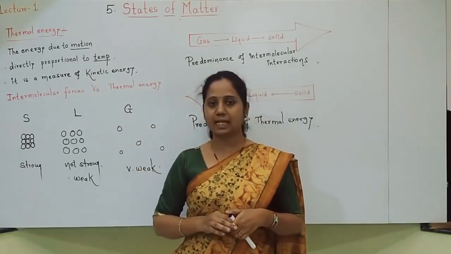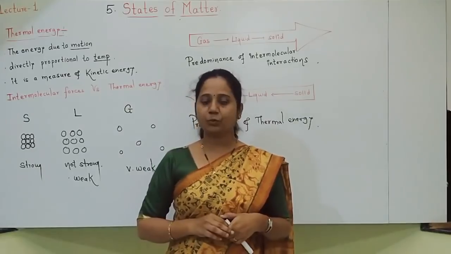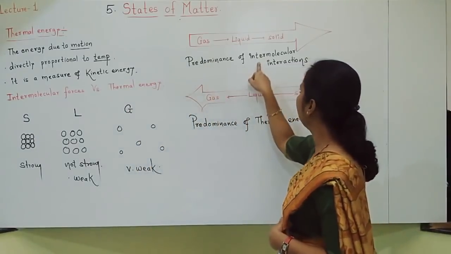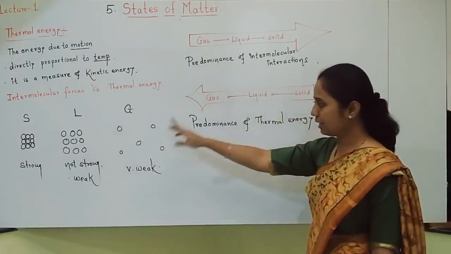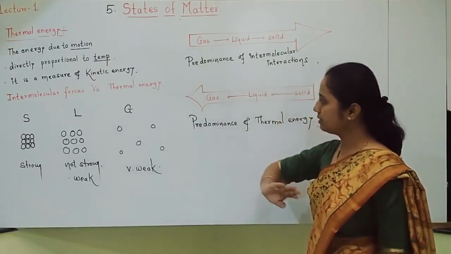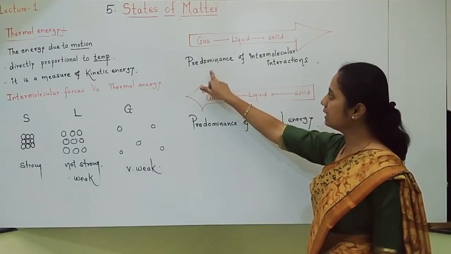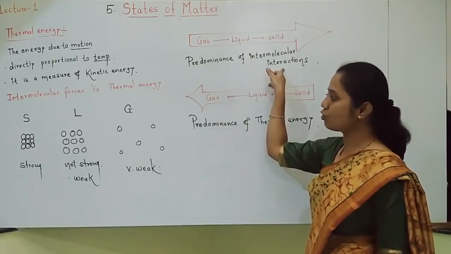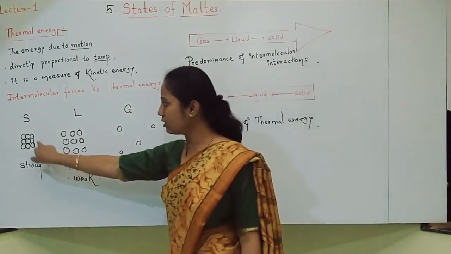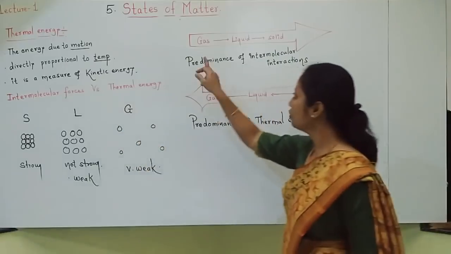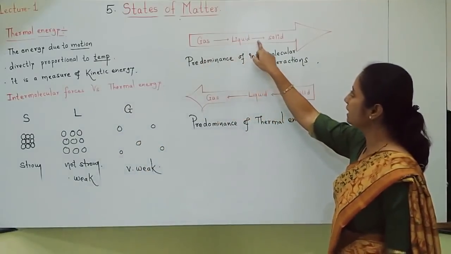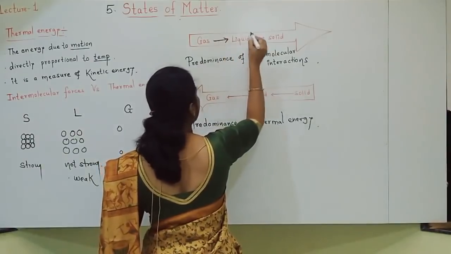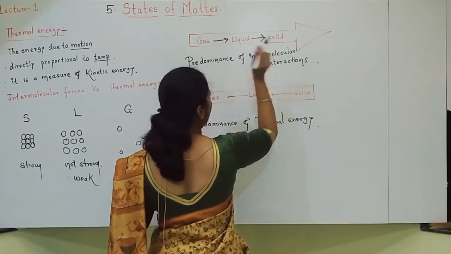Okay, so if we see the intermolecular interactions in these various states, we can see that interactions are strongest in solids. So predominance is highest in solids. Compared to gases, liquids have more, and compared to liquids, solids have more.